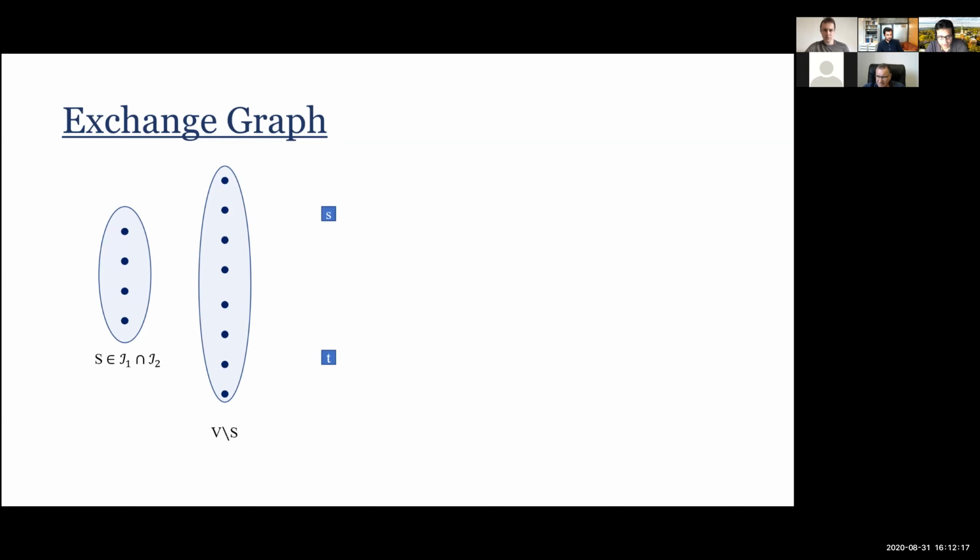I draw the following edges. I draw an edge from the source to a point X if adding X to S remains independent in the first matroid. So X is such that I can add it to capital S and still remain independent. Similarly, I have an edge from Y to t, the sink, if the same thing happens for the other matroid: I can add Y to capital S and I am independent in the second matroid. Those are the edges that are incident on s and t.